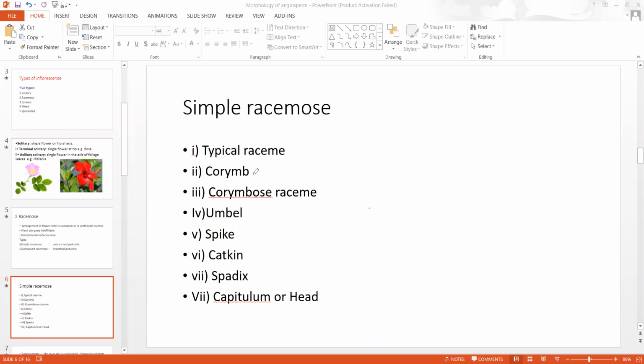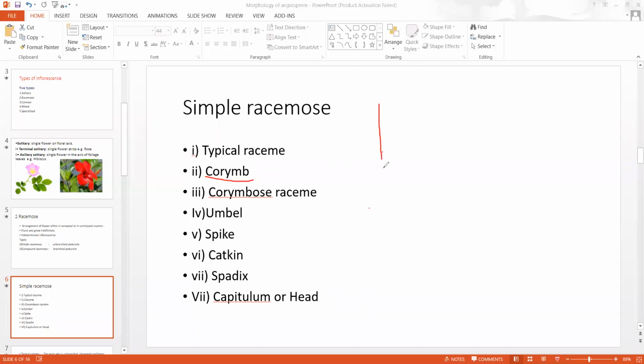And corymb is also a type of racemose inflorescence in which the lower pedicellate flowers are so long that they come to lie in the same plane. That is called corymb. In corymb, all the flowers come to lie in the same plane.